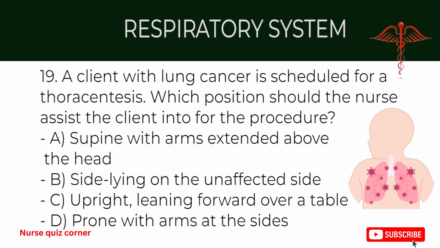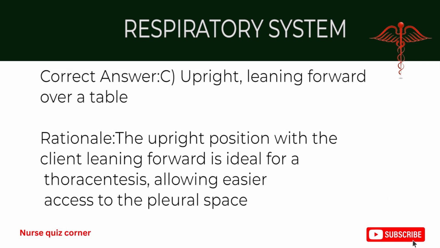19. A client with lung cancer is scheduled for a thoracentesis. Which position should the nurse assist the client into for the procedure? A. Supine with arms extended above the head. B. Side lying on the unaffected side. C. Upright, leaning forward over a table. D. Prone with arms at the sides. Correct answer, C. Upright, leaning forward over a table. Rationale: the upright position with the client leaning forward is ideal for a thoracentesis, allowing easier access to the pleural